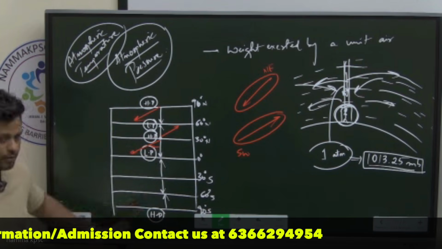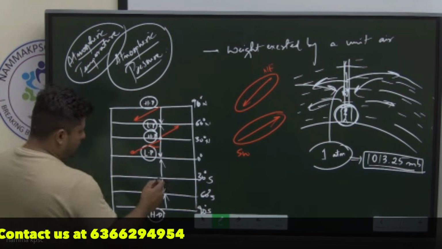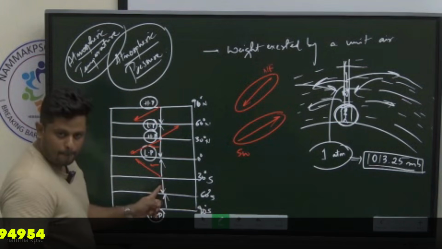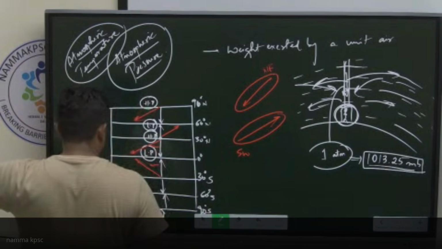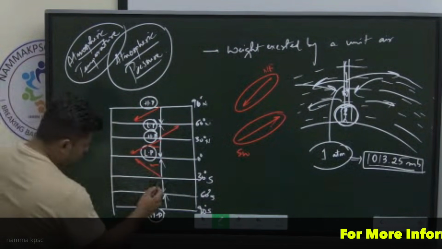For the southern hemisphere, left deflection, correct? Is this left deflection? Facing the arrow, if I'm facing the arrow, this is my left, correct? Now I'm facing the arrow. My left would be this side. Am I right?